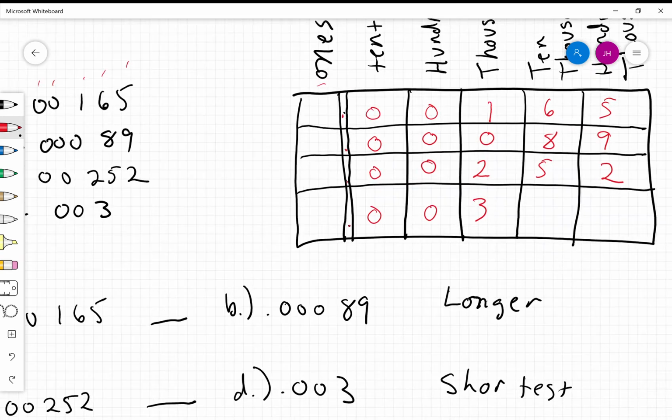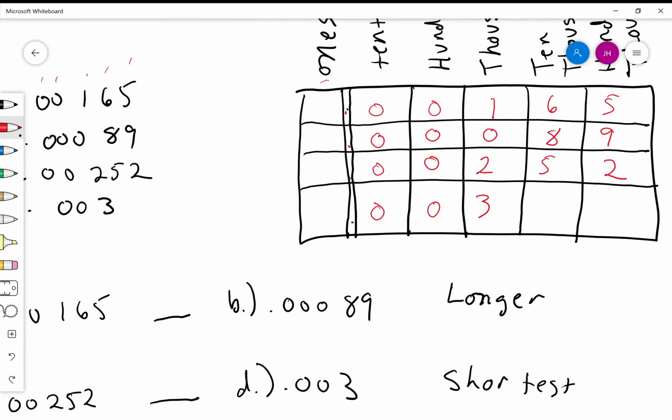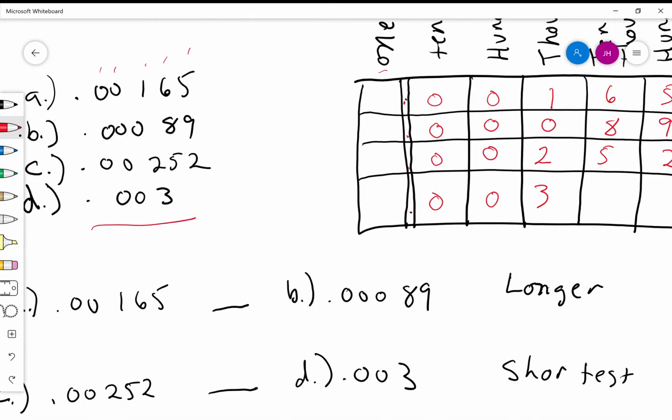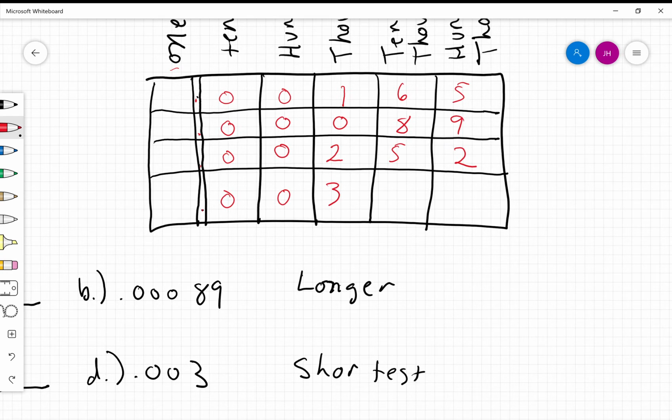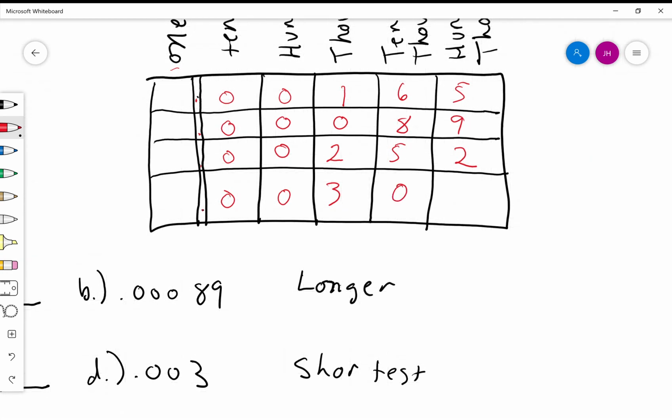All right, and this is basically this D. As you can see, it doesn't have the numbers over here. But we can put those as placeholders. So that just makes it look like the other ones. All right, so if you were to look at a number, 1 is less than 2, right? So 2 is greater and 3 is the greatest.